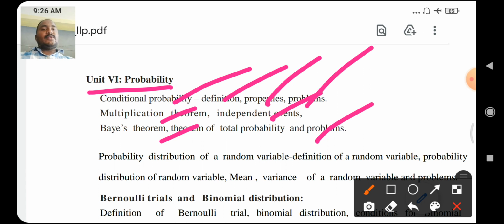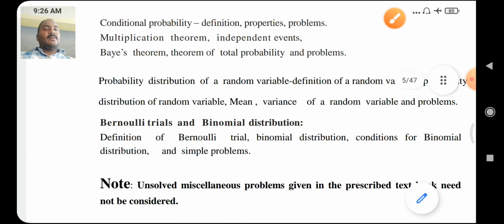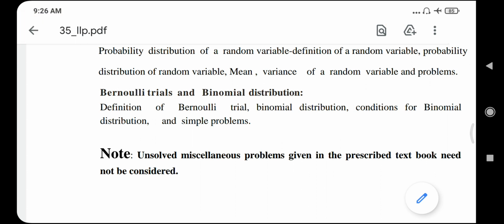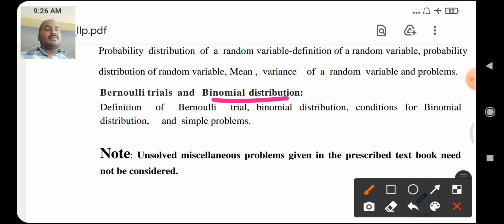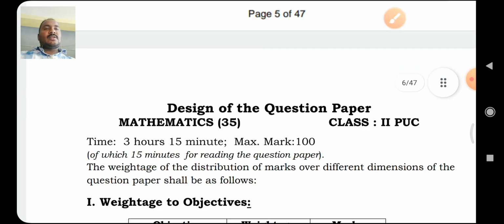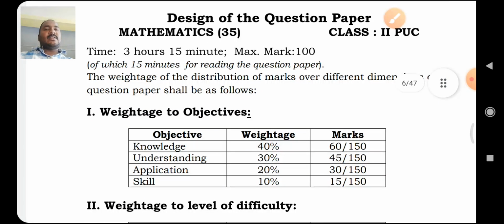Probability distribution of a random variable, definition of a random variable, mean and variance of a random variable, and problems. And one more important concept is Bernoulli's trials and binomial distribution. Okay, this is a total of 6 units. There are a total of 13 chapters in your syllabus.